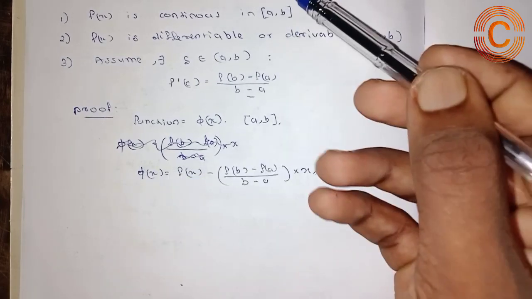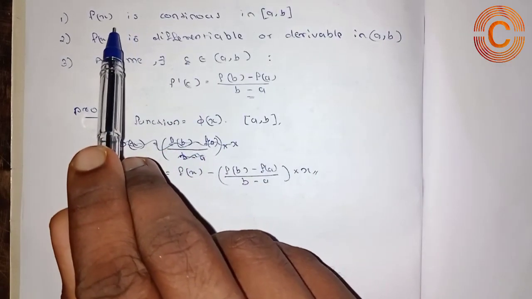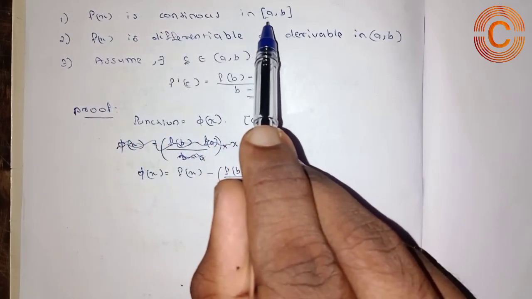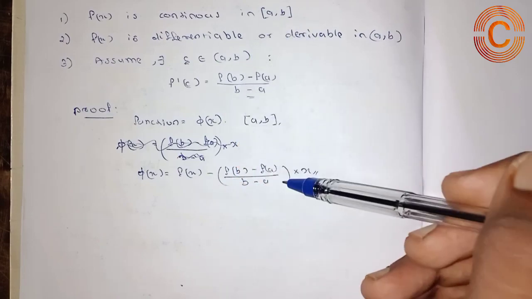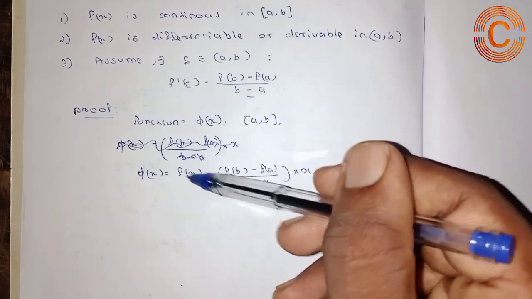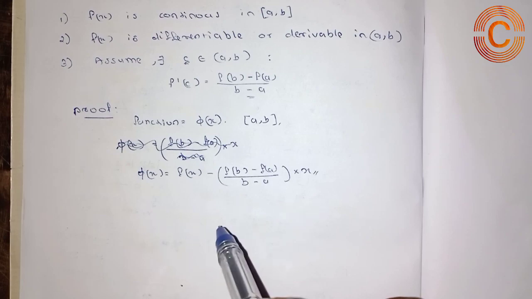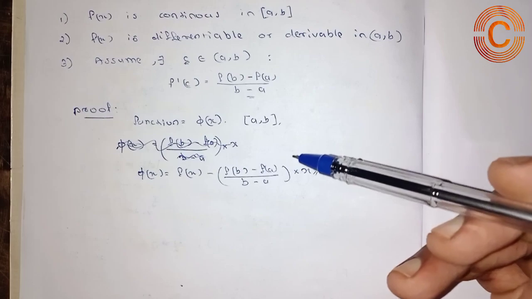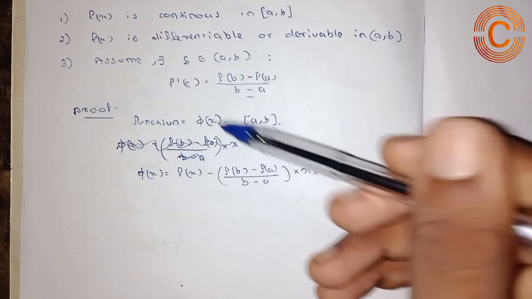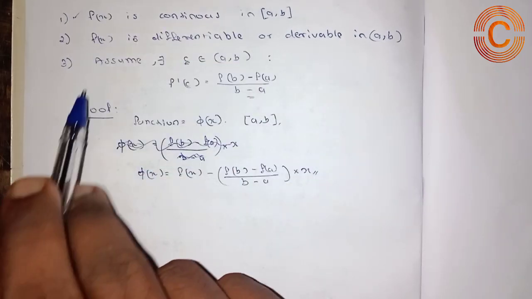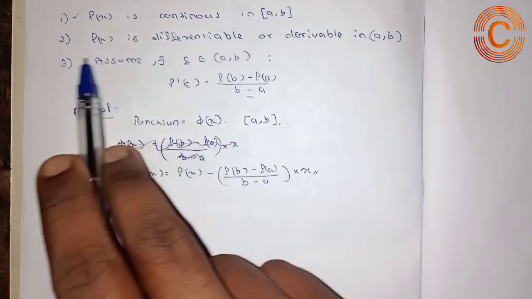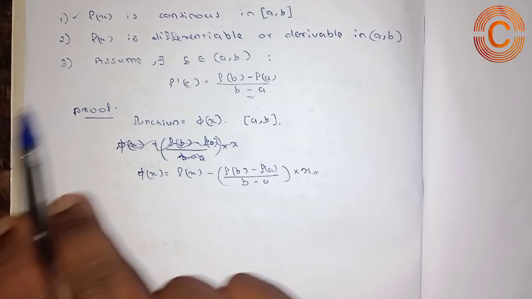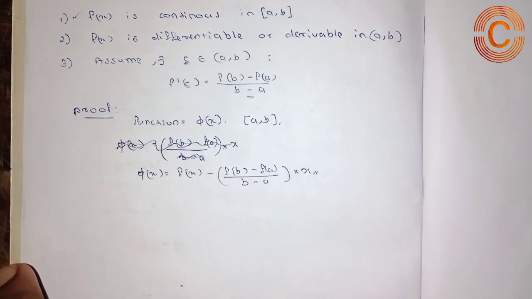Here, by Lagrange's mean value theorem first form, we note that f of x is continuous in the given closed interval a comma b. So it is satisfied here, since the given function, being a polynomial or any other continuous case, is also a continuous function. So the first condition is applied there, and f of x is differentiable by the second condition. It is differentiable or derivable in the given open interval a comma b.